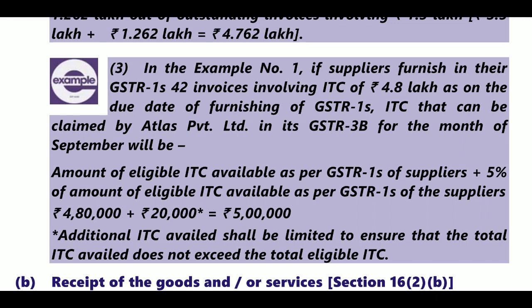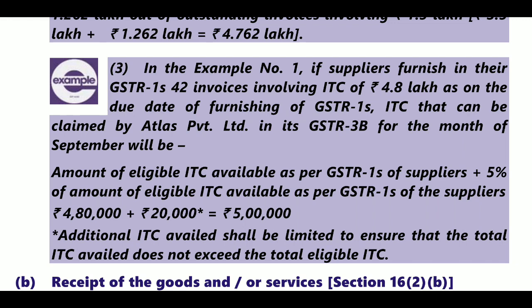So 4.8 into 5% means 24,000, it crosses the amount of 20,000. If the amount crosses 20,000, we have only 5 lakh input, so up to the 5 lakh only we can utilize.